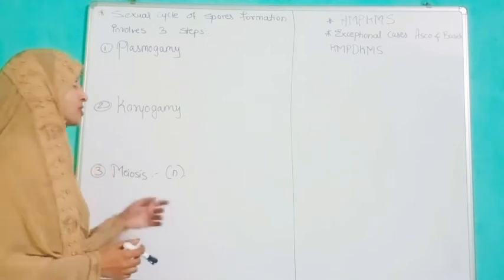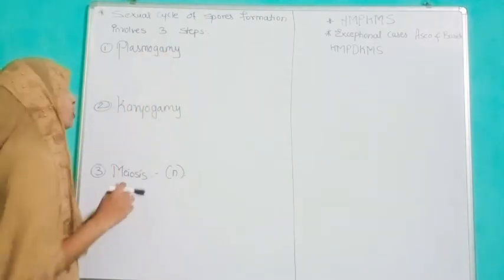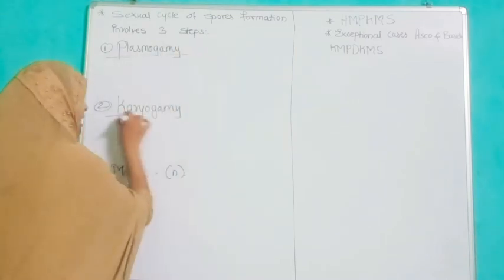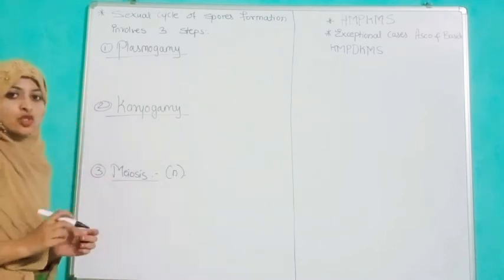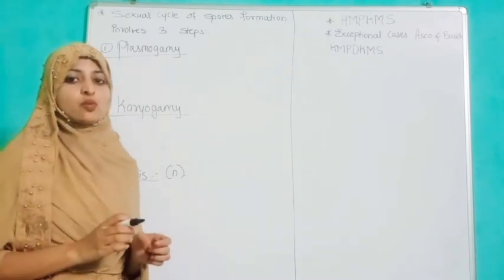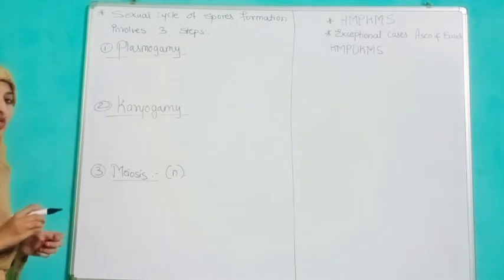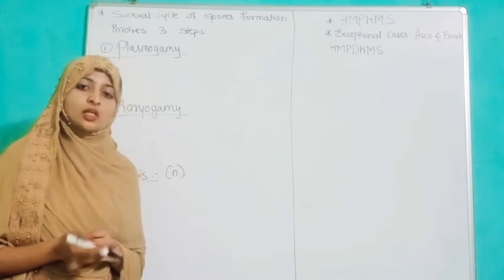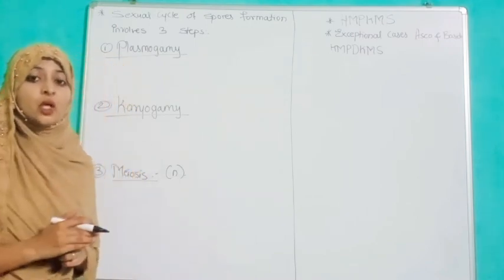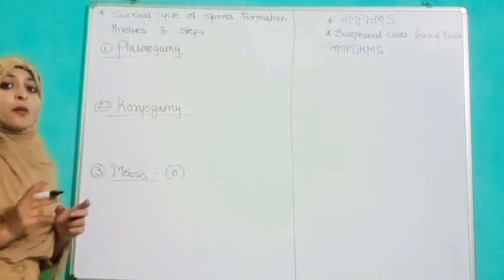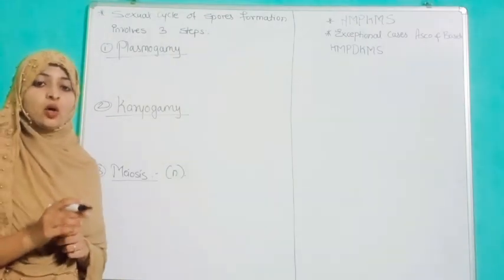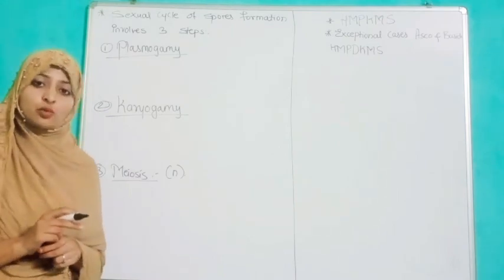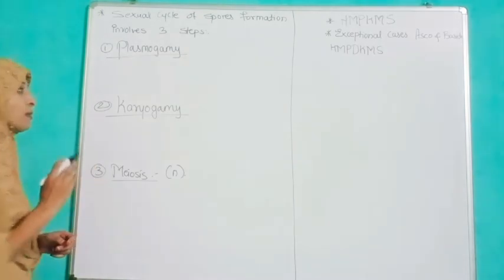Now here we are going to discuss the sexual cycle of spore formation, which involves three different stages: plasmogamy, karyogamy and meiosis. First of all, we should know what plasmogamy is. It is the stage in which the protoplasm of two different motile or non-motile spores mix their protoplasmic content. The mixing between two protoplasmic contents of motile or non-motile spores is known as plasmogamy.